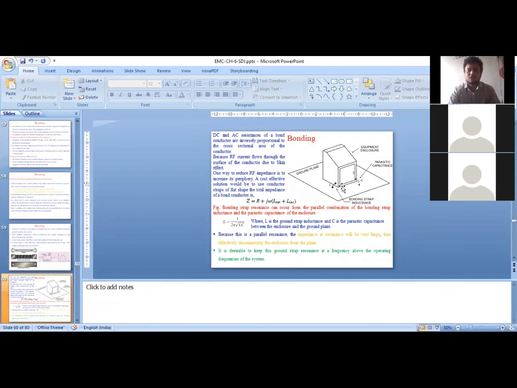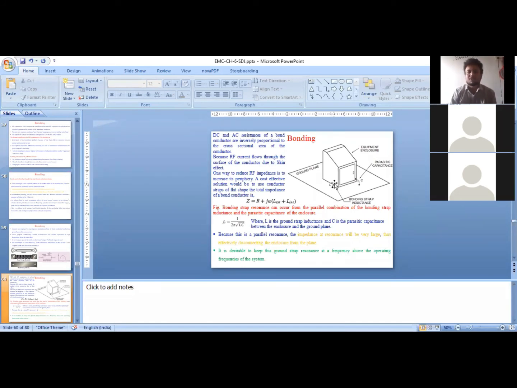What happens if I'm using this particular wire to connect the enclosure of an equipment with the ground? This wire will act as an inductance because this wire offers some inductance. Whenever current is flowing through this wire, what will happen? It will produce magnetic field, and that magnetic flux linkages per unit current gives you inductance. So it offers some inductance, and at the same time, this is a cylindrical conducting wire. It will offer some resistance.